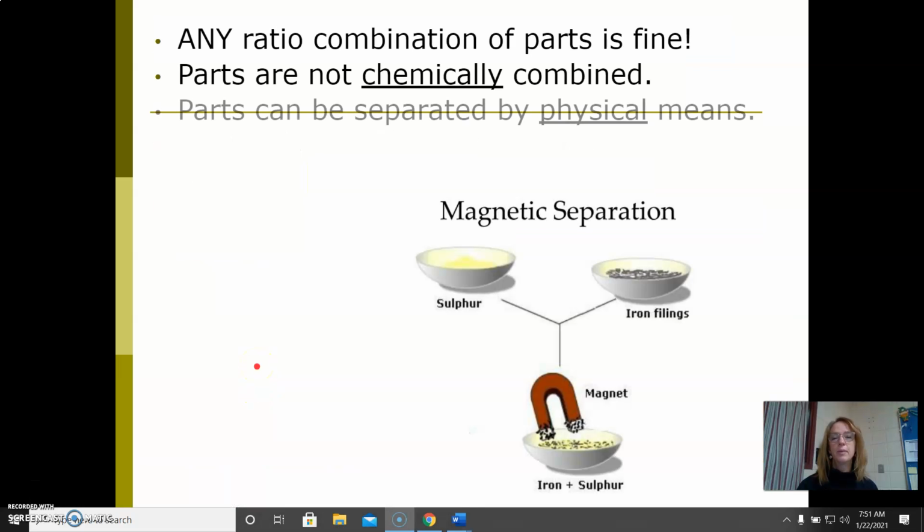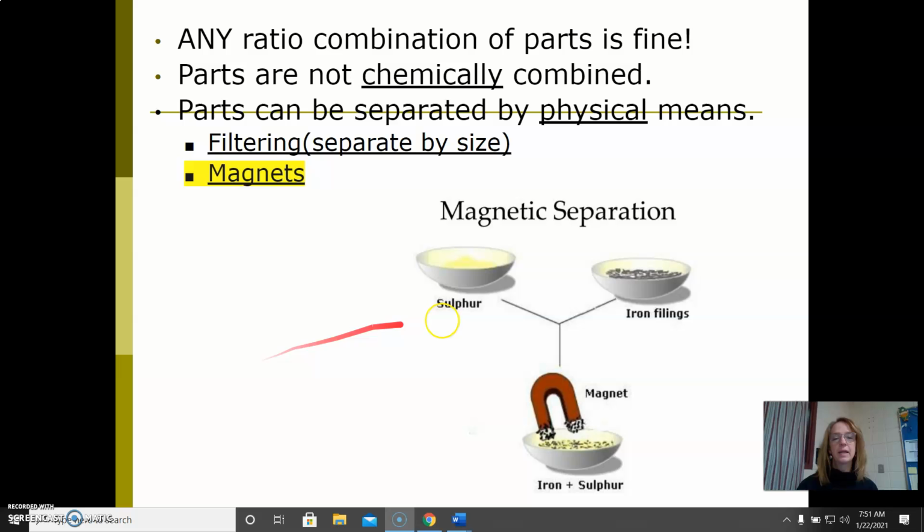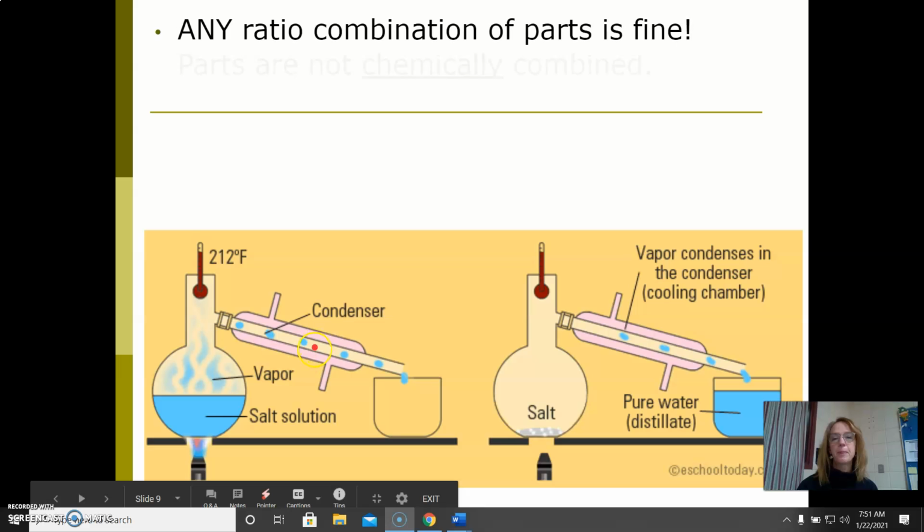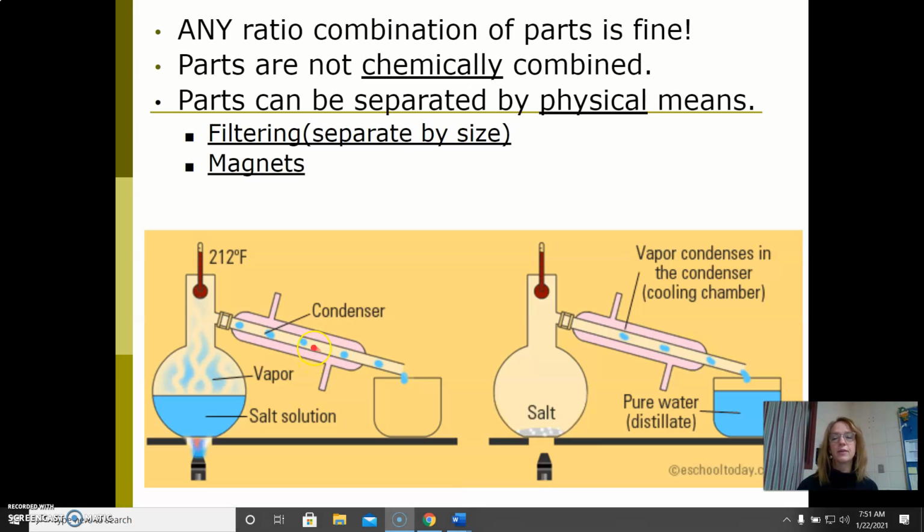The other way to separate mixtures would be magnets. So sulfur's on the periodic table, iron's on the periodic table. When you mix them together, there's no chemical reaction. You just stir them up. You can separate them very easily. And the third way to separate things physically is with distillation.